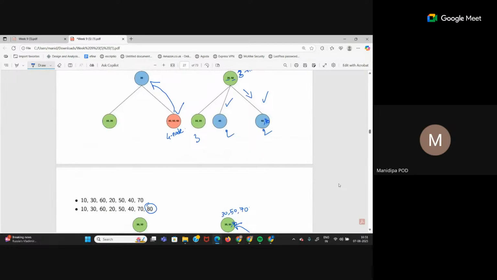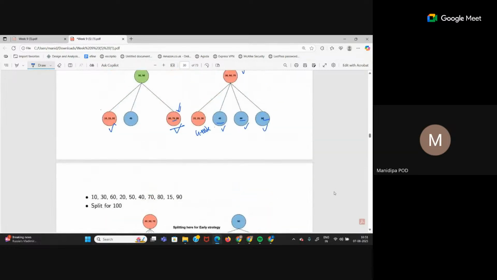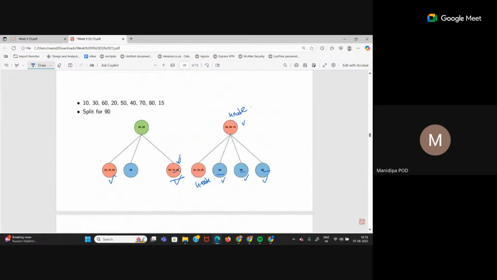But see, in this example, this node has 60, 70, 80, but the next item is 15, right? Is 15 trying to enter this node? No. 15 is trying to enter another node. So we are not immediately splitting, but this is also not late split. Late split is when you want to enter something and then you feel that, okay, there is no space, so I have to split. It is not technically late split. Now, if after 80, 90 came, then it would have become late split if I didn't split it by then. After 80, there is 15.